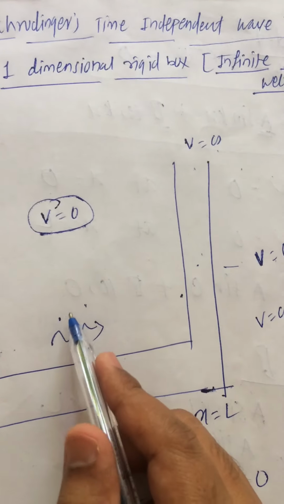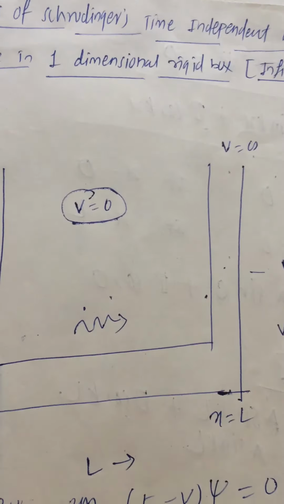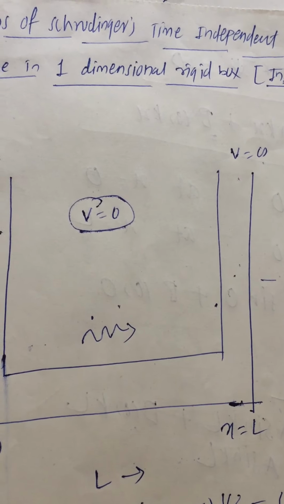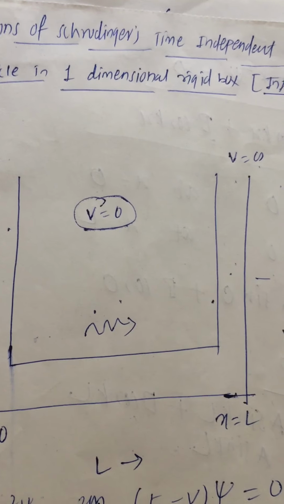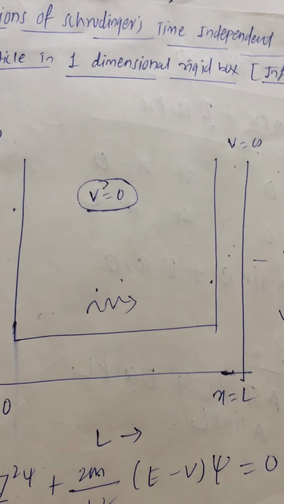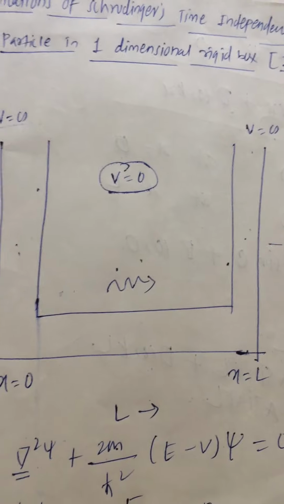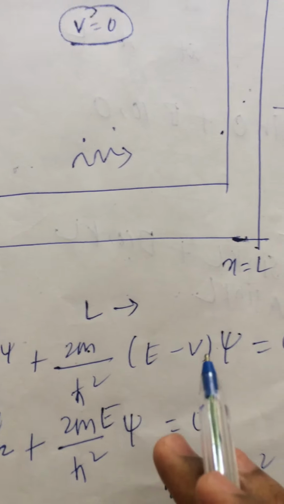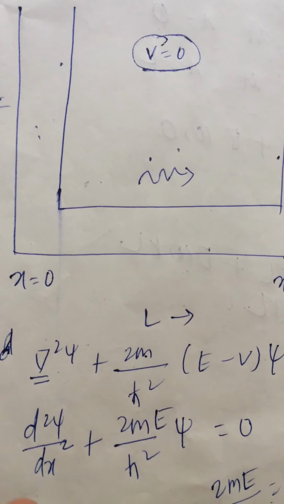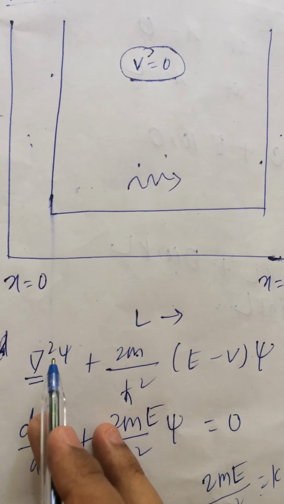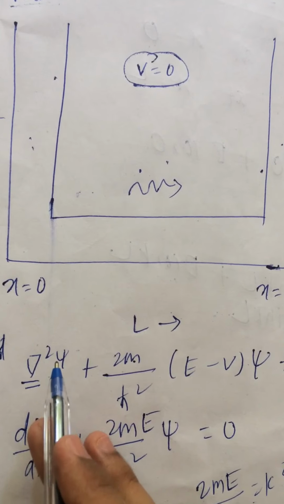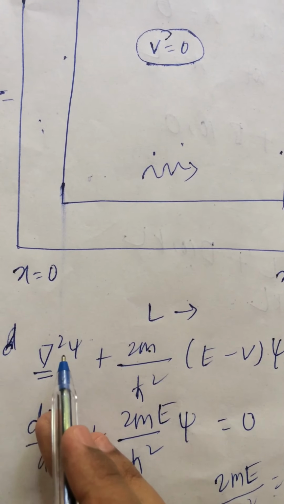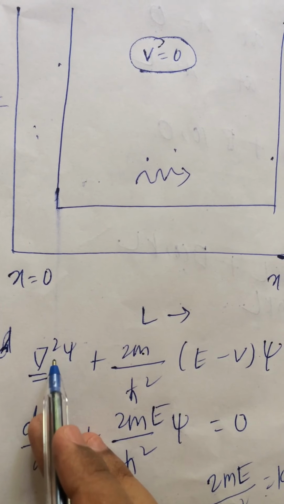Then that moving particle becomes a wave, a matter wave, and there we can discuss de Broglie's hypothesis for that particular matter wave. Now as we know, Schrodinger's time independent equation was del square psi plus 2m upon h cross square (E minus V) psi is equal to 0. This equation was written for the x, y and z coordinates. So the value of del square here was del 2 by del x square plus del 2 by del y square plus del 2 by del z square.